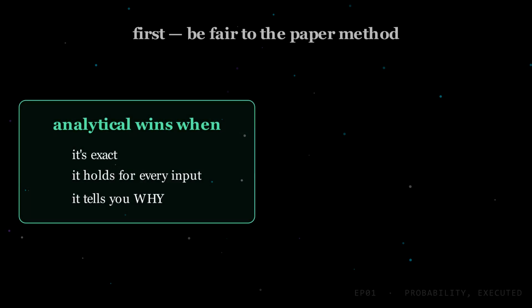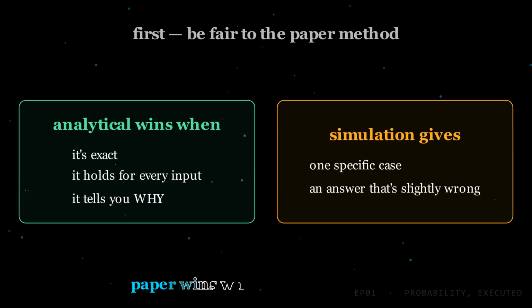First, let's be fair to the paper method, because it's genuinely better when it works. For a single fair coin, the probability of heads is 1/2. For the number of heads in 100 flips, we have the binomial distribution, an exact formula, no computation needed. Analytical answers are exact. They hold for every input at once, and they tell you why the answer is what it is. A simulation gives you a number for one specific case, and it's slightly wrong. So the paper method wins whenever it's available.